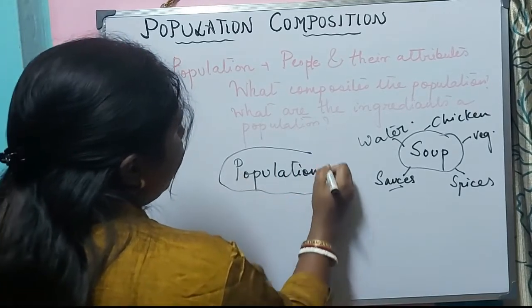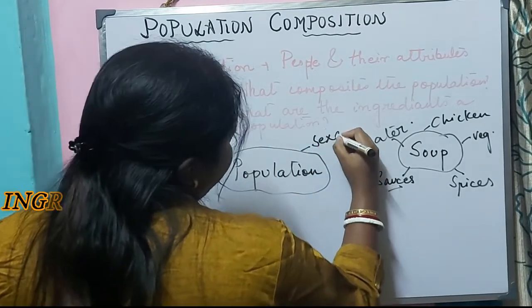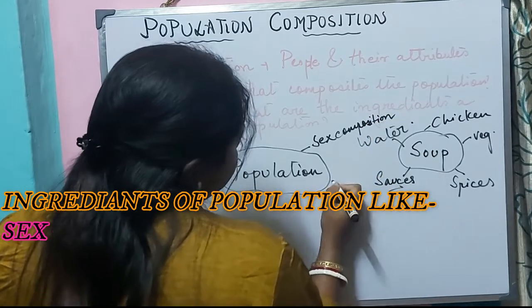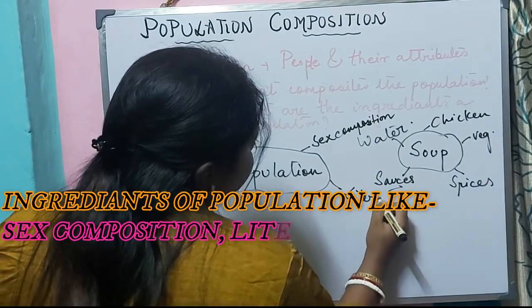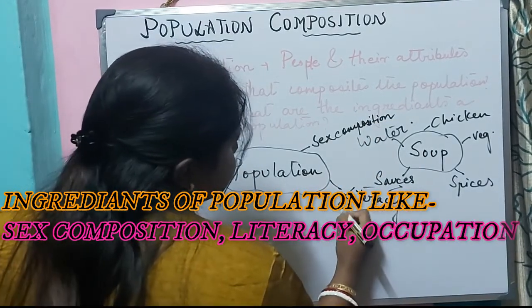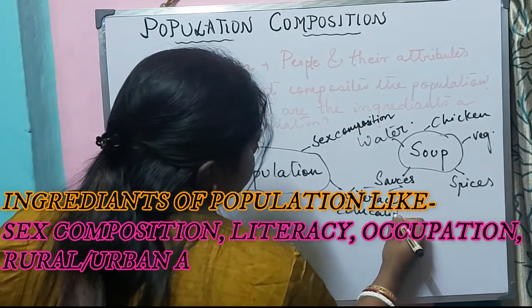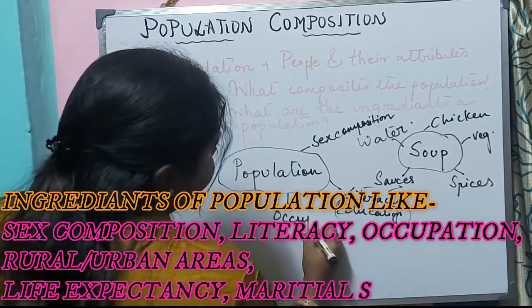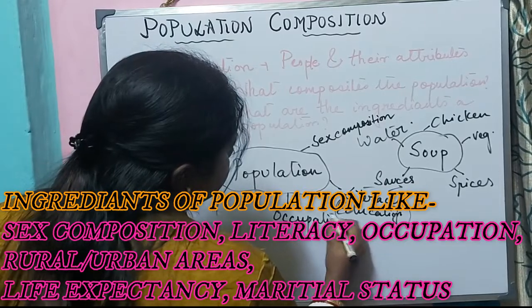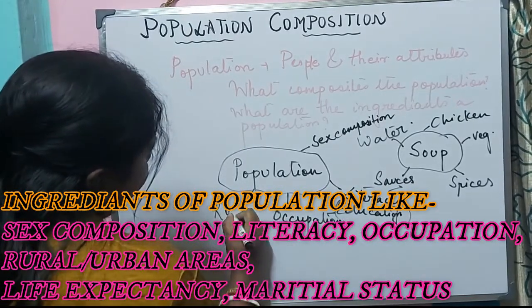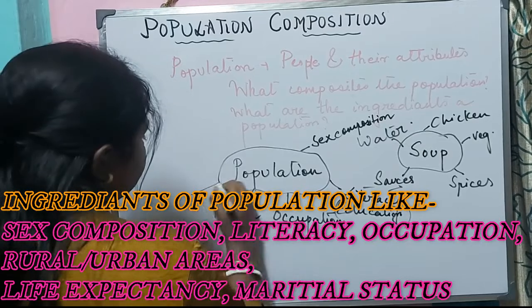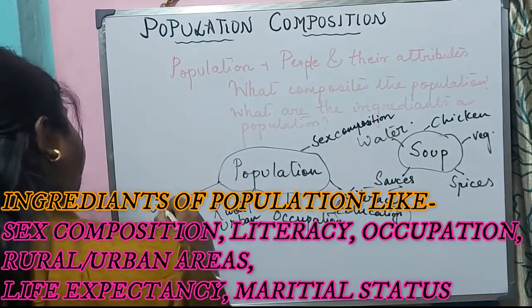The ingredients of a population are its sex composition, literacy, how much educated the population is, you can say the education. We should know about the occupation that they are engaged in, whether they are living in rural or urban areas, and their life expectancy.